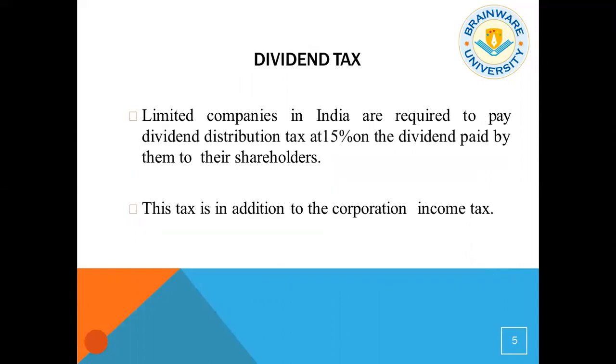Now, what is dividend distribution tax or dividend tax? Limited companies in India are required to pay DDT at 15% on the dividend paid by them to the shareholders. This is in addition to the corporate income tax. So, if a company is earning a good amount of profit, it will pay a higher dividend. On that profit, on its income, it will pay the corporate income tax or the corporation tax, and on the dividend it is paying, it has to pay the DDT or the dividend distribution tax.